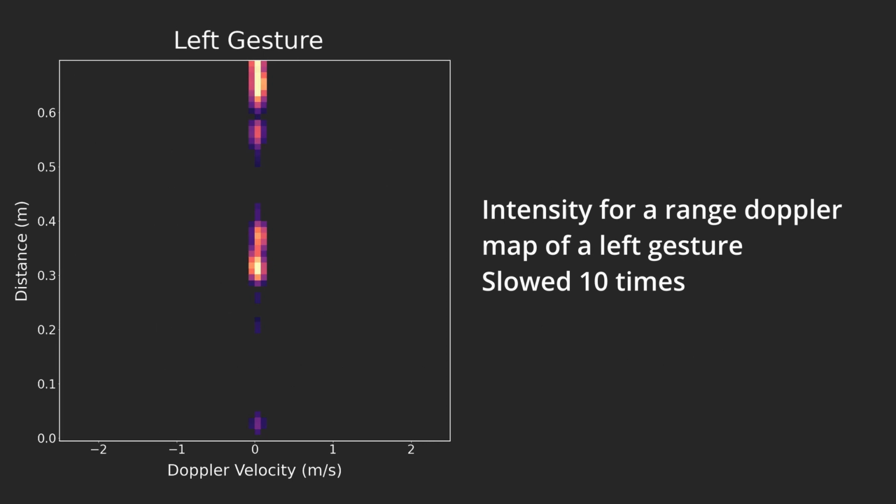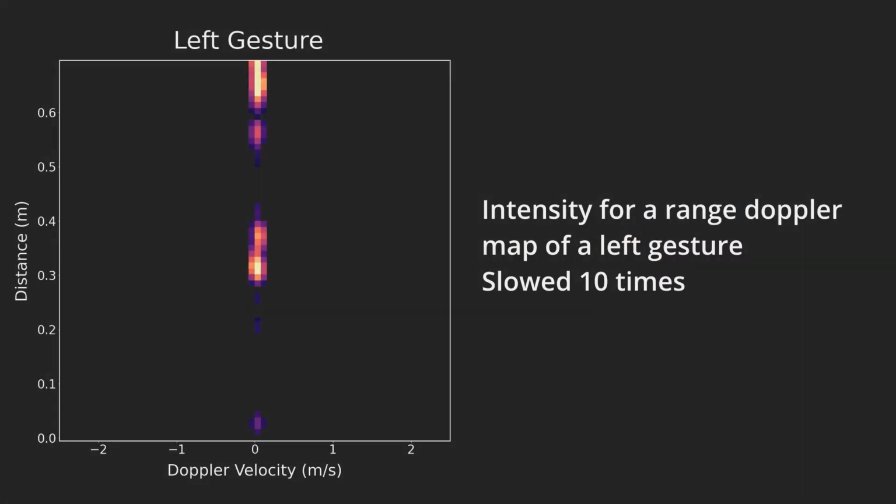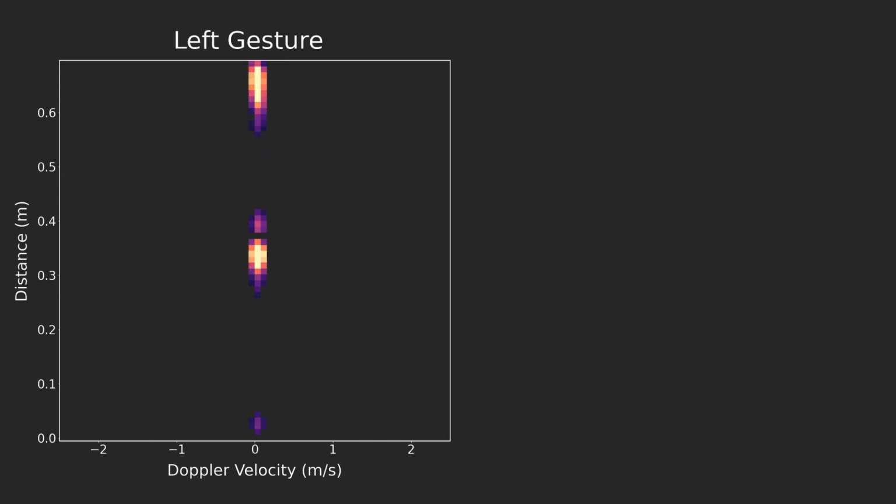This animation shows the intensity of a range Doppler map for a left swipe gesture. The target's circular motion in the range Doppler map is equivalent to the hand approaching the radar and accelerating, then moving farther away and decelerating again. When the hand is directly in front of the radar, the velocity towards the radar is 0.